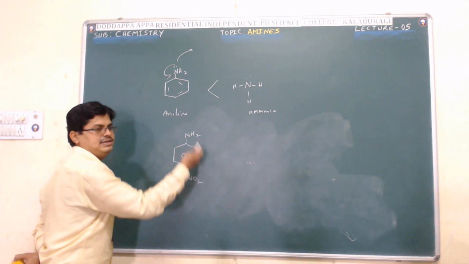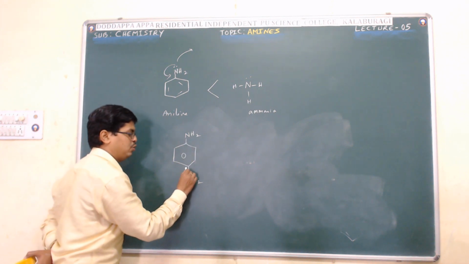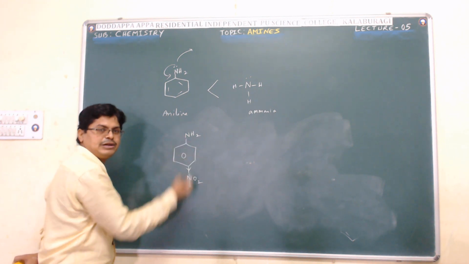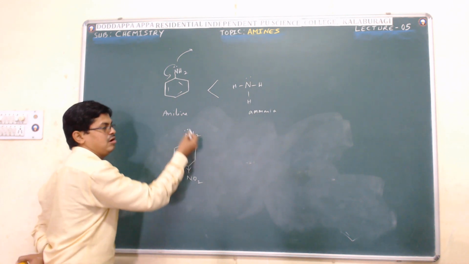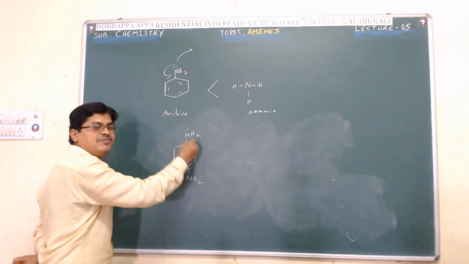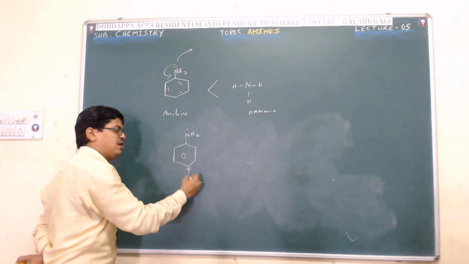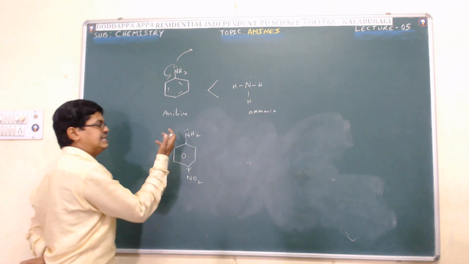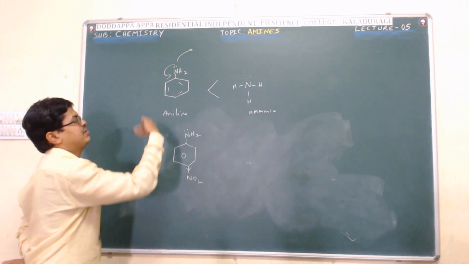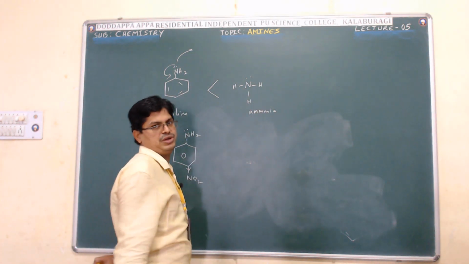See, in this amine, there is an electron withdrawing group, the NO2 group. It withdraws electrons, the lone pair of electrons on the nitrogen of the amine is withdrawn by NO2. Hence, its basic strength is less when compared with aniline and ammonia.